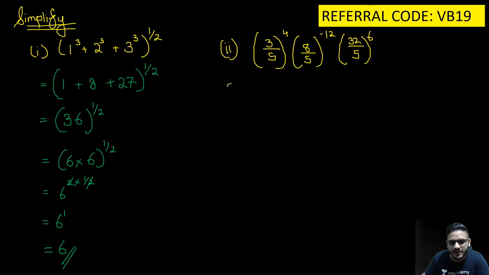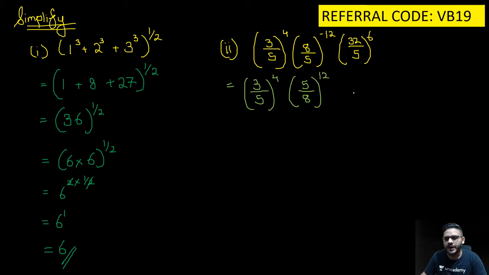Now, let this be the same because the power is positive. Let us take here 5 upon 8, so my power will become positive. And let me take this as 32 by 5, yes, 32 by 5 raised to the power 6. Now, a very important point here, guys. Can I split this as 2 raised to the power 5 upon 5, the whole raised to the power 6? Yes, I can do that.